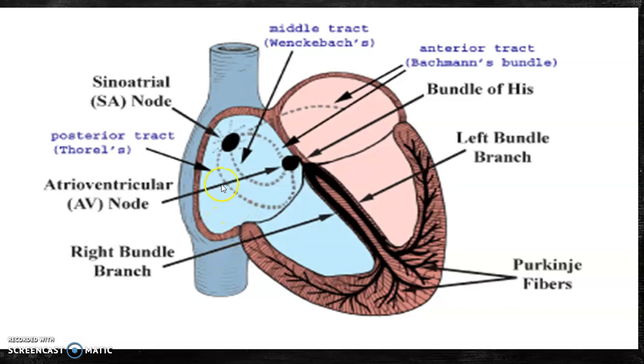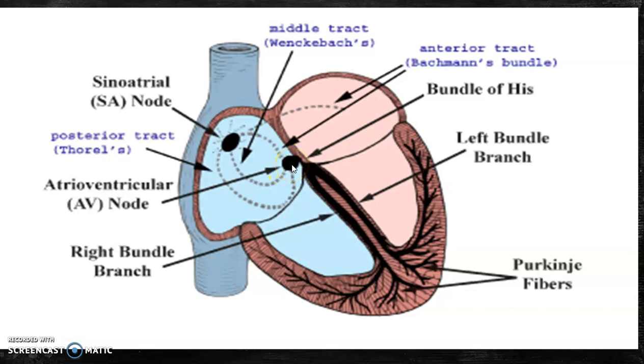So what will happen? The SA node creates an electrical signal. It travels through the heart and causes the muscles to contract. First the SA node creates a signal and it travels through the right atrium in a radial way, and it travels to the left atrium through Bachmann's bundle, and then it travels to the atrioventricular node, which is found at the bottom of the right atrium.